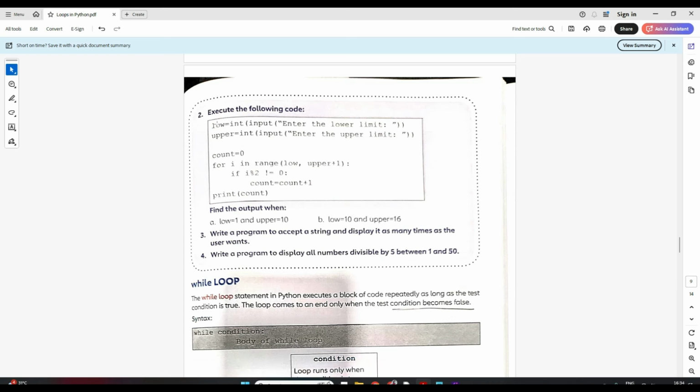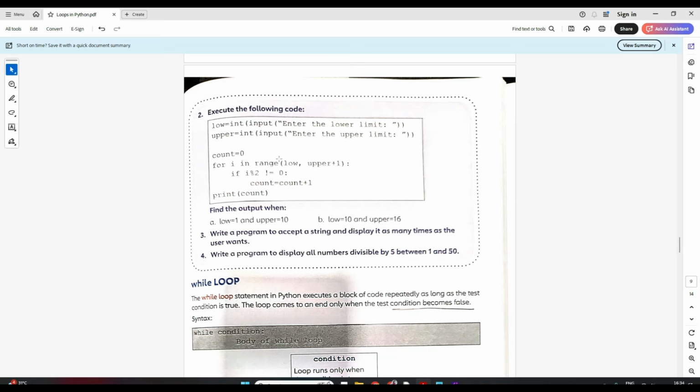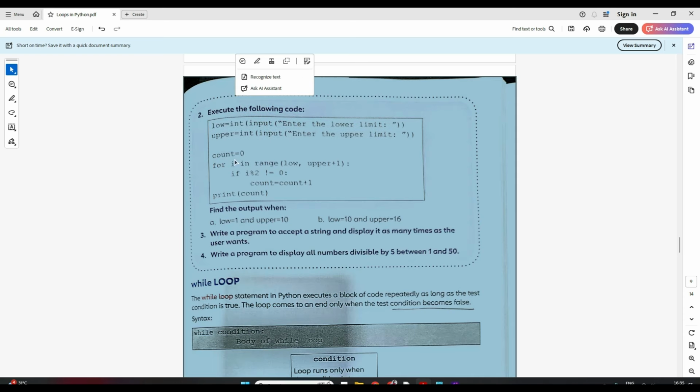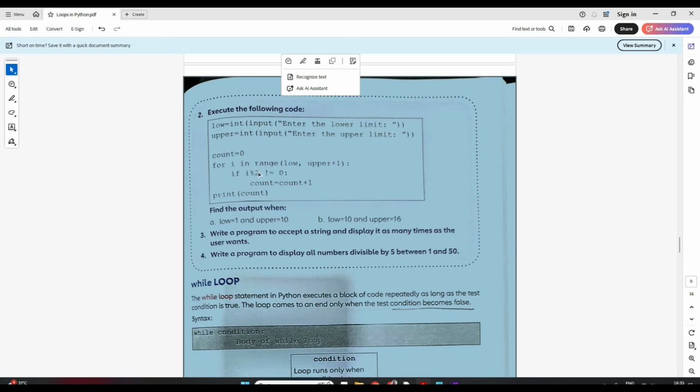Now let's try to understand this another program. Here see, again low, we are entering a lower limit, we are entering an upper limit, correct? Now I gave count 0, then I gave for I in the range low to upper. So whatever limit I gave from there, if I mod 2 not equal to 0, again the same thing, I am checking for all the odd numbers, correct? So if any odd number comes where I is an odd number, then I am increasing my count. So all the odd numbers are counted.